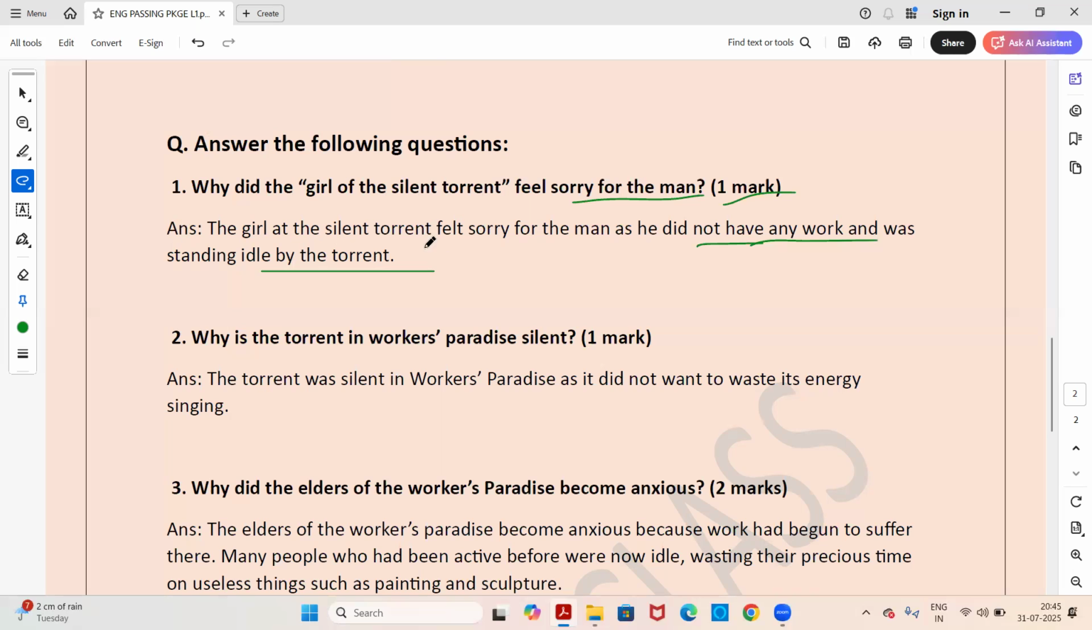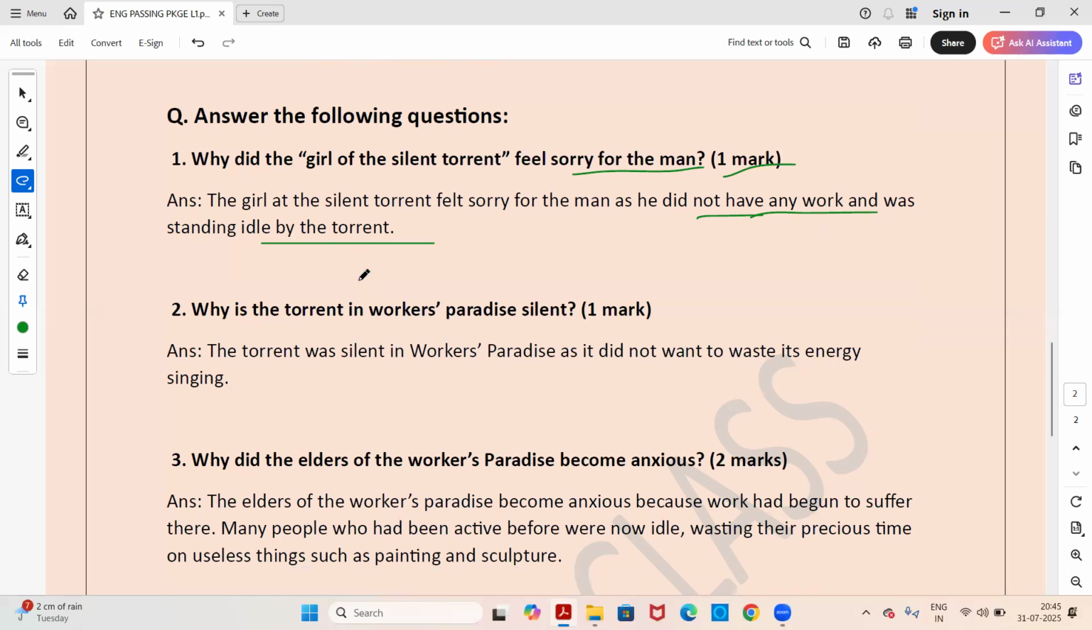So the girl at the silent torrent felt sorry. She felt pity for the man because he had no work to do and he was standing idle by the torrent without doing any work. He was just wasting his time. Okay, this is the answer.